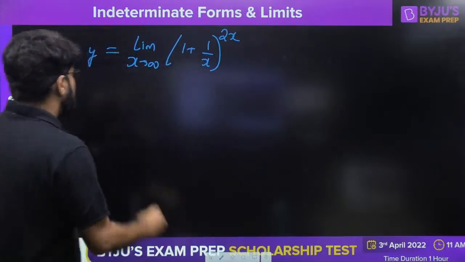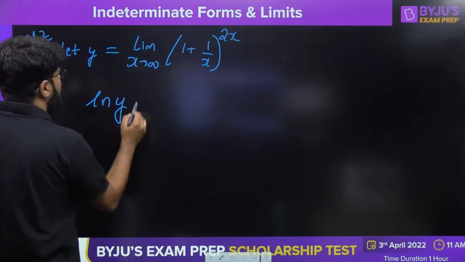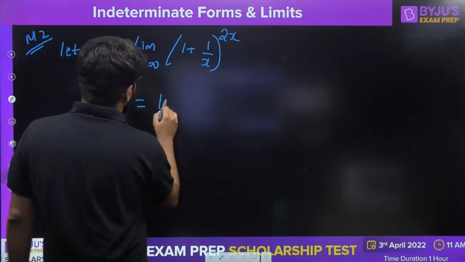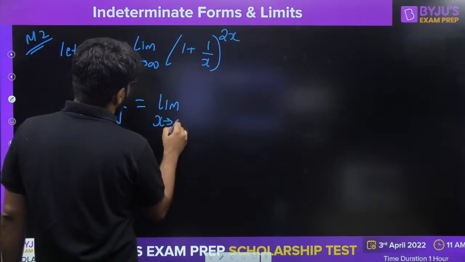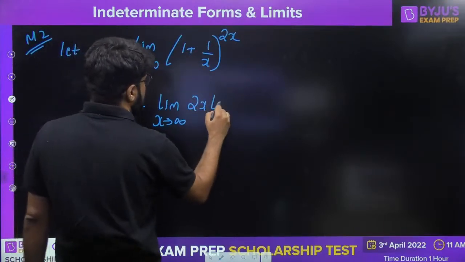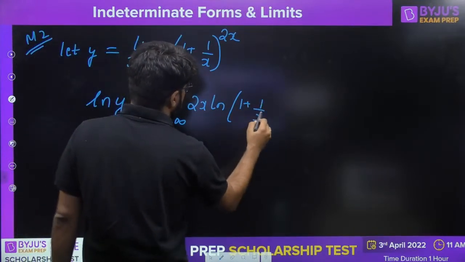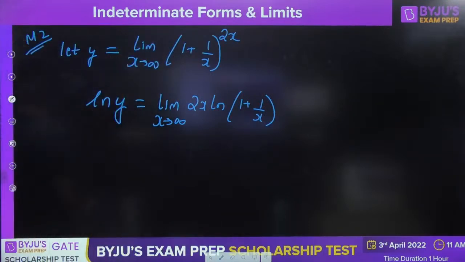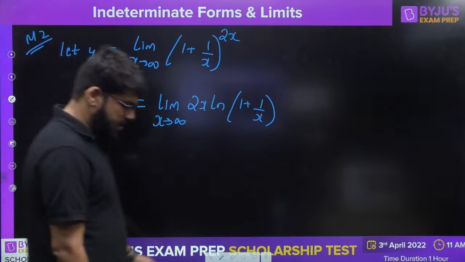So take the log of this. When you take the log, it becomes log y equals the limit as x tends to infinity, the power comes outside, so 2x log of 1 plus 1 by x.